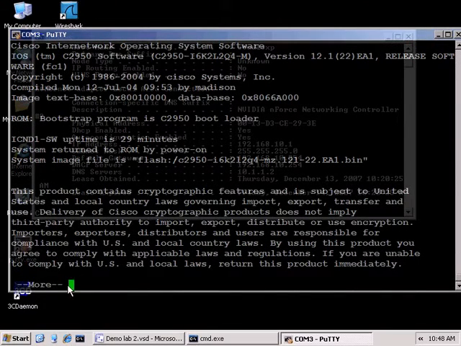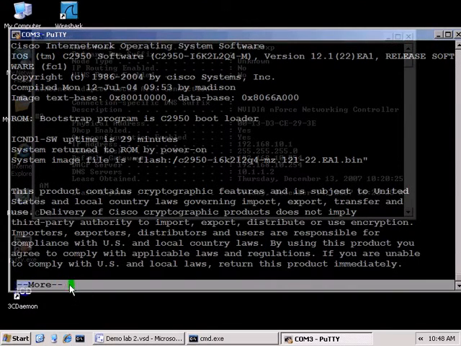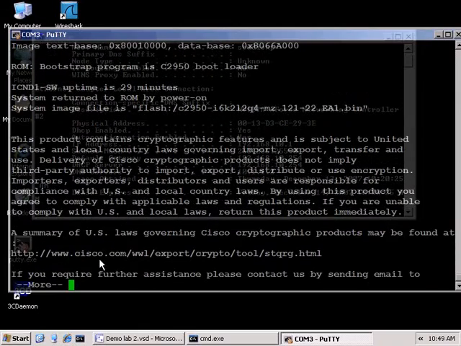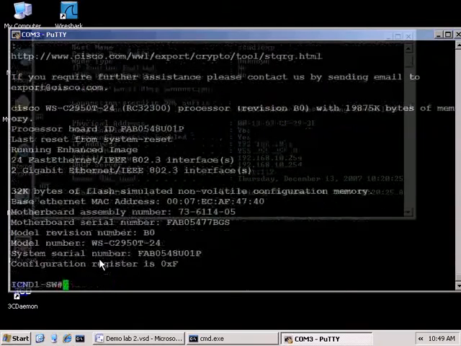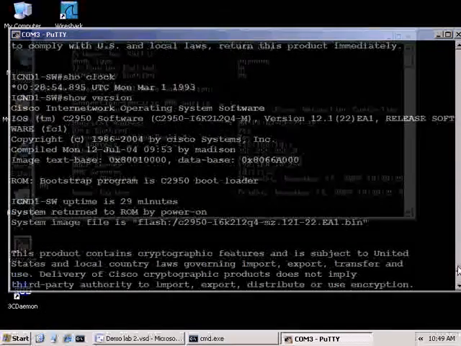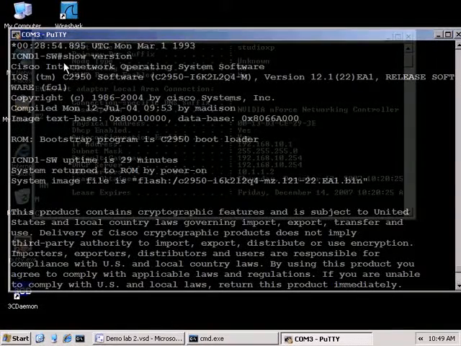When you get a more filter here at the bottom, you have three options. You can hit enter, which will give you one line at a time. You can hit spacebar, which will give you a whole screen full of information until either another more filter or it's done sending information. Or you can hit any other key and it'll break out and put you back on a prompt.